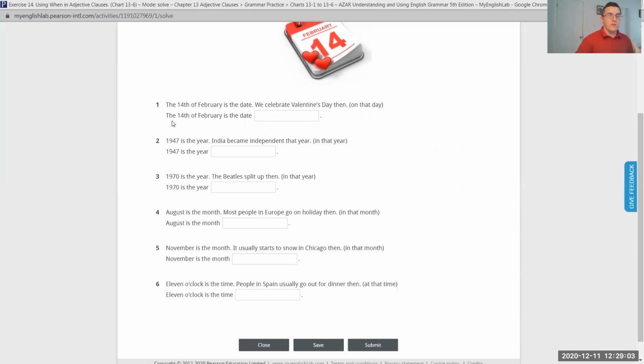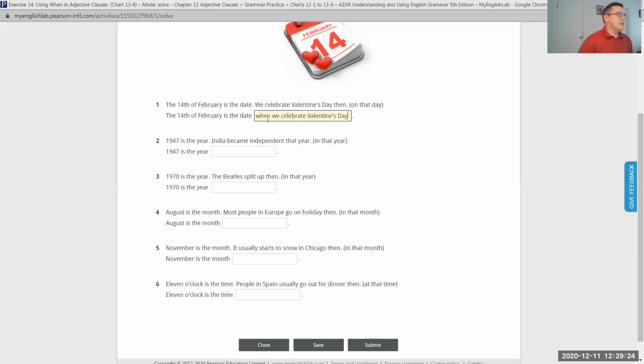So we could rewrite these two sentences as one with an adjective clause. The 14th of February is the date when we celebrate Valentine's Day. Let's make it capital. It's a holiday. Okay.